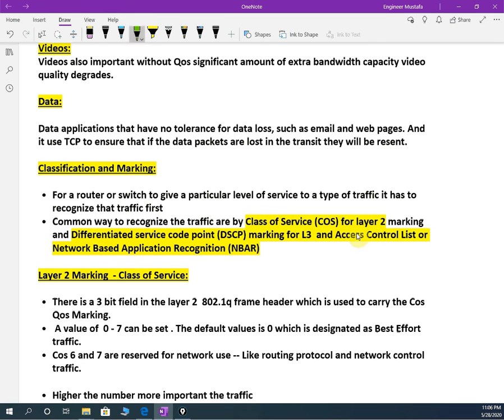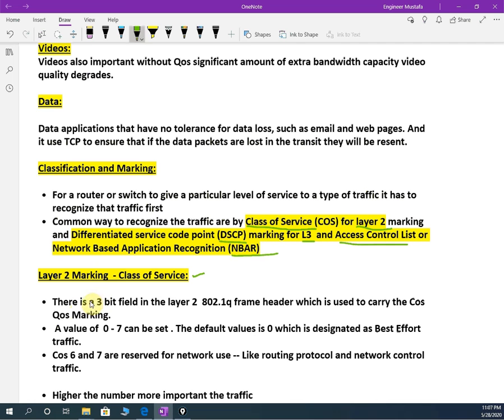You need to remember, for layer 2 we are going to use class of service, and for layer 3 we use DSCP or access control list or NBAR. You need to remember this. Okay, so now we are going to see layer 2 marking. What is layer 2 marking? That is class of service.